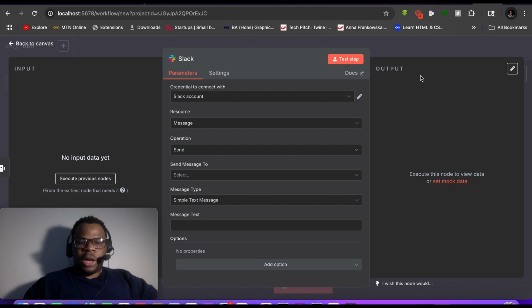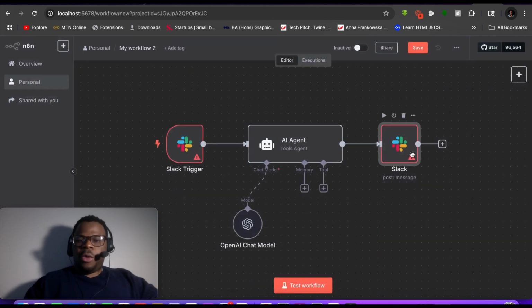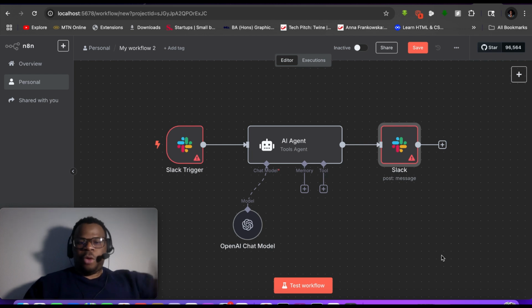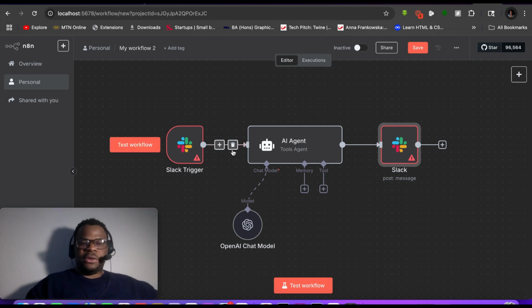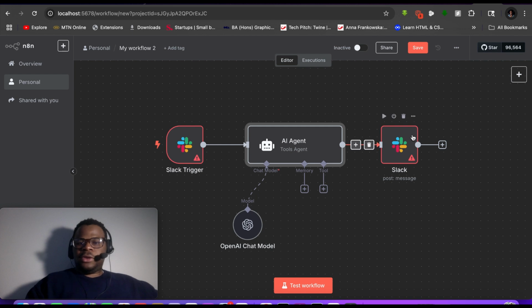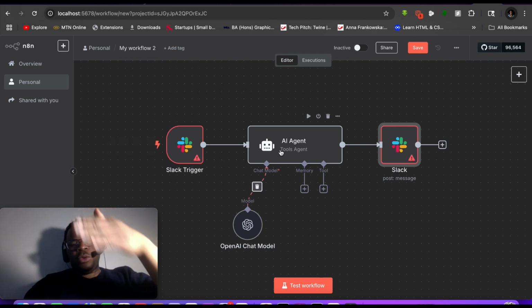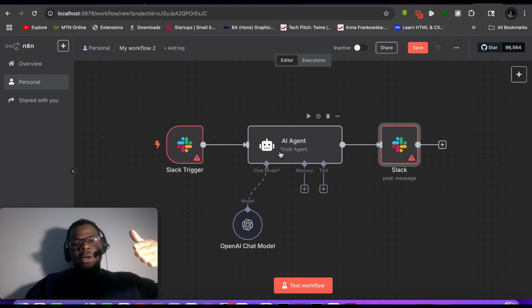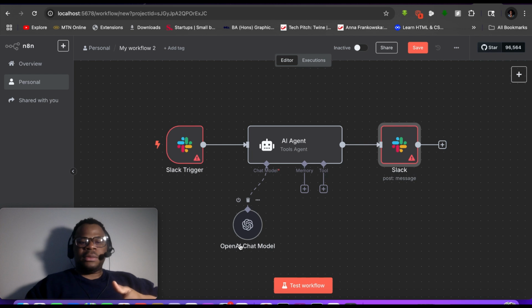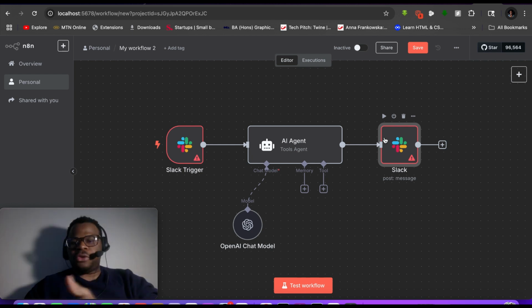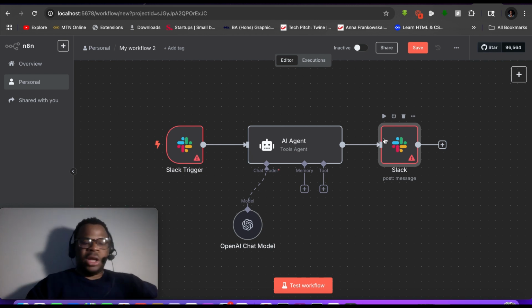So what you see right now is the very fact that we have a workflow. This is a workflow, and so these different portions are called the nodes. This is a node, this is a node. So we have 4 nodes here. And then you see that this is a workflow because we have this trigger from the Slack, which pushes a sort of alert to the AI agent to relate to the chat model to bring in a response, and then it feeds that response back to Slack, which now posts into the channel or whatever place within Slack you want the message to go to.